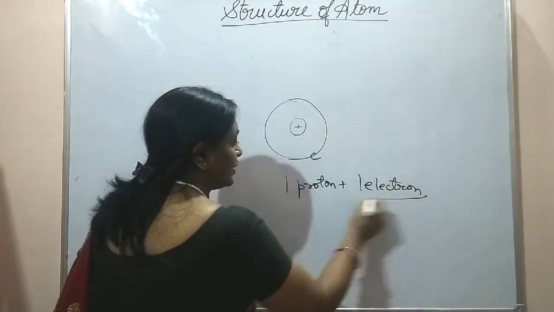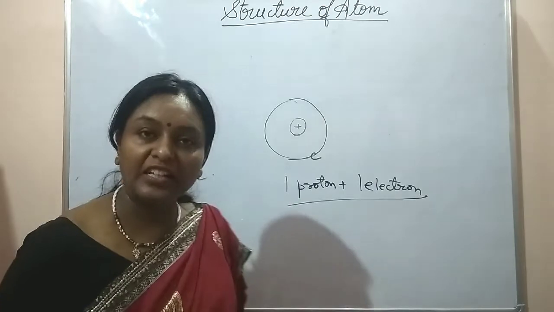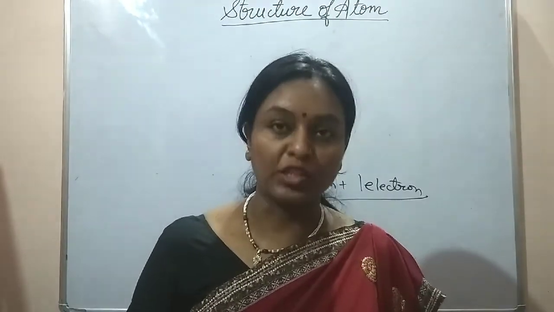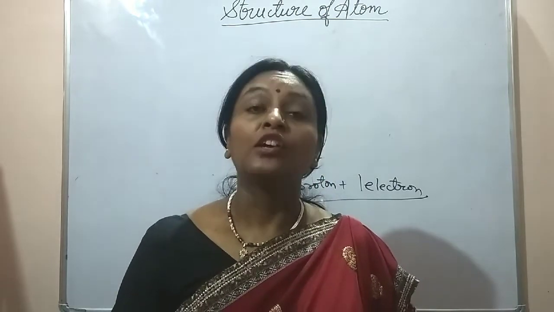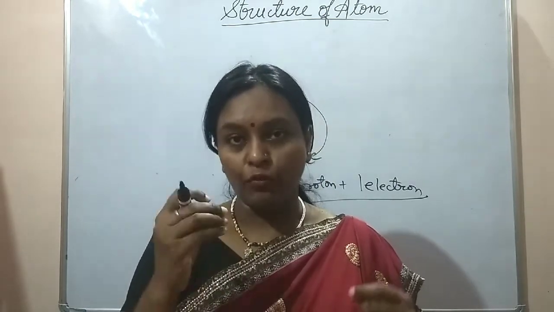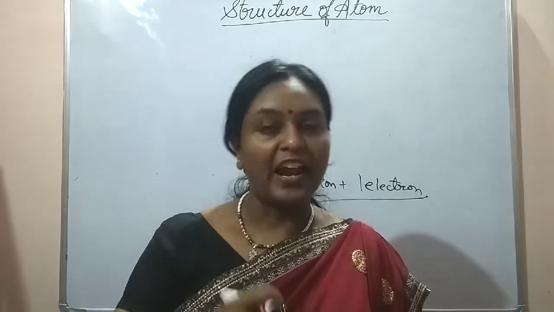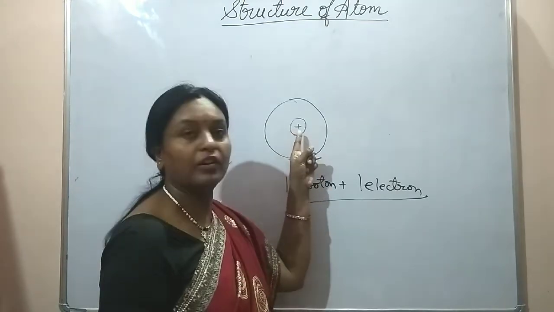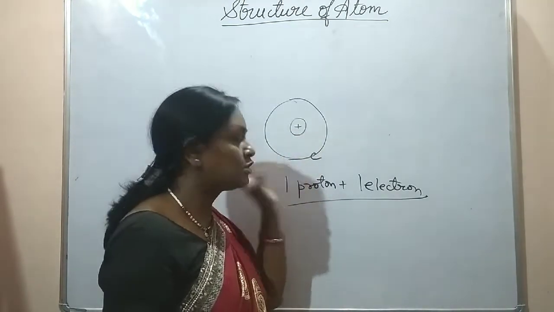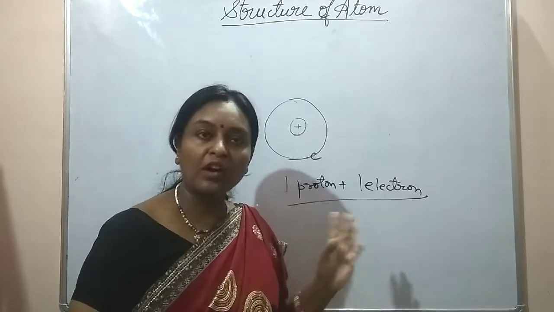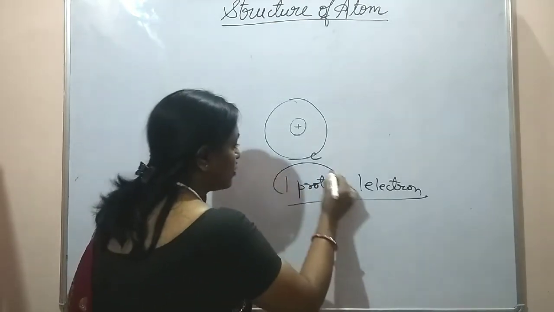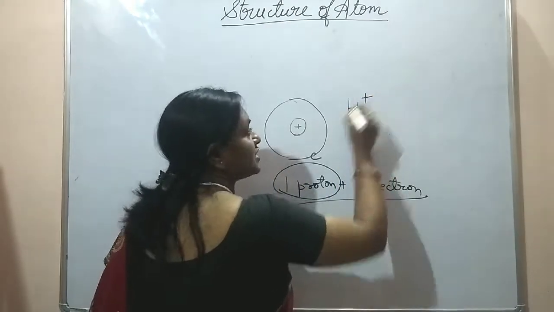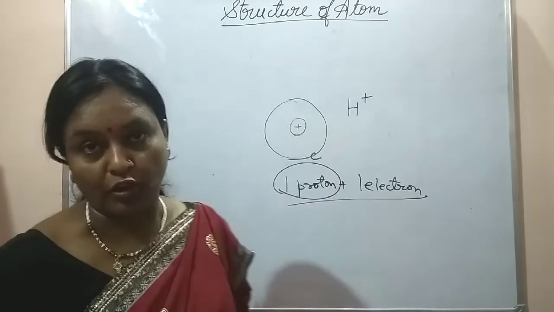You know that the hydrogen atom is made up of one proton and one electron. So when hydrogen gas was taken in the discharge tube and electric discharge or current was passed through it, this hydrogen gas got ionized. That means whatever electron was present in it was scrapped out of it, and what remained was only a proton in the nucleus. Since this was the lightest and the smallest positive charge, it was named a proton. The H plus ion is also known as a proton.